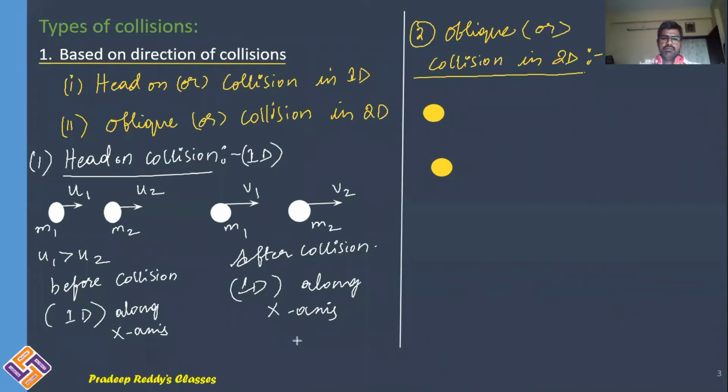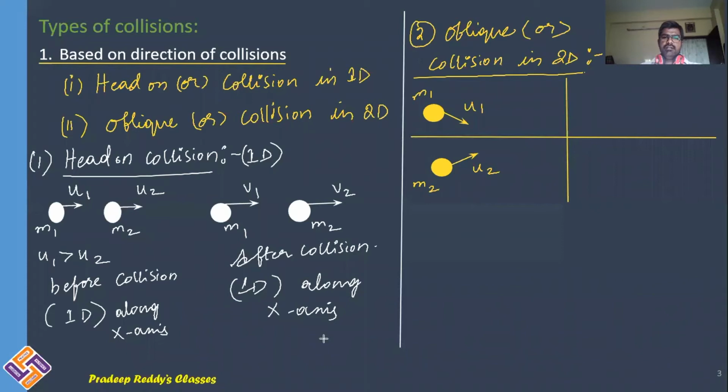They can be traveling with different velocities in different possible directions. These are the two masses. Its mass is m1, its velocity is u1. This is another mass m2, its velocity is u2. Now you can consider this as x-axis and this as y-axis.